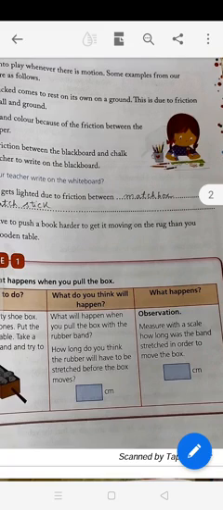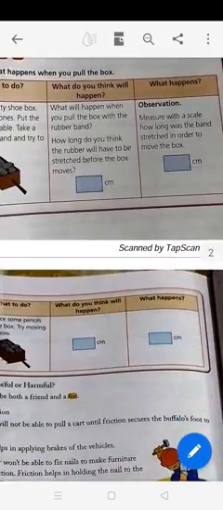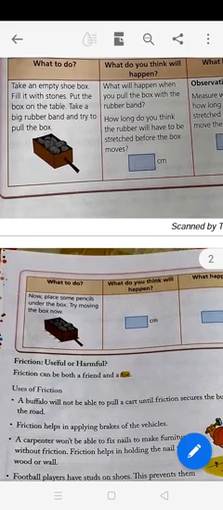Observation: measure with a scale how long the band was stretched in order to move the box. Now place some pencils under the box, and try moving the box. What do you think will happen?